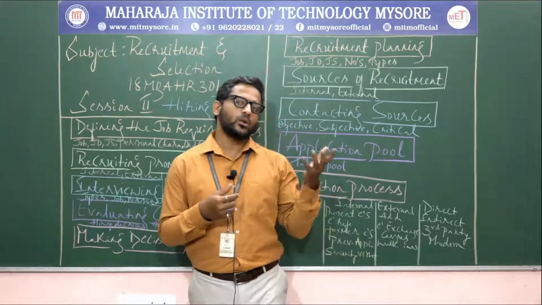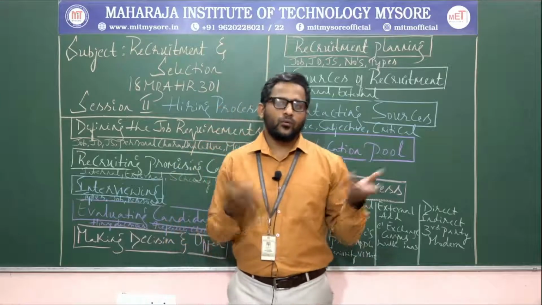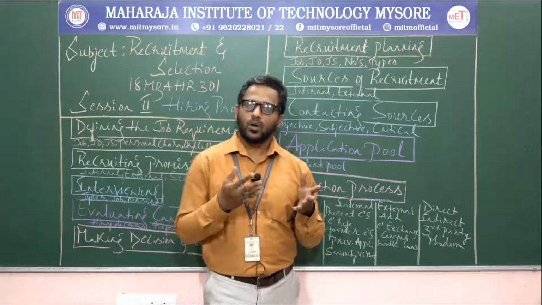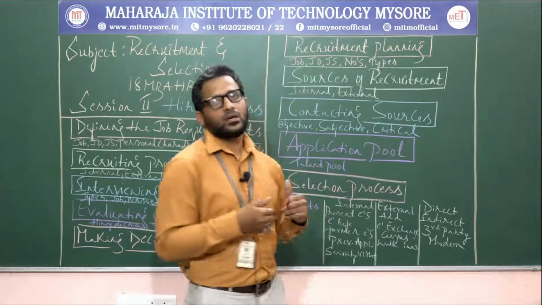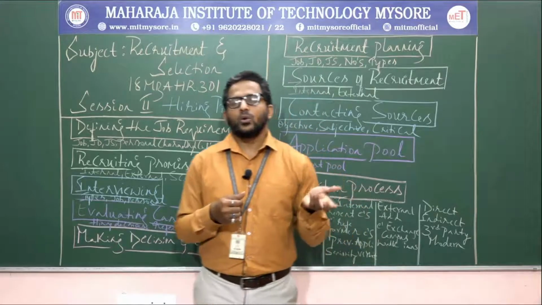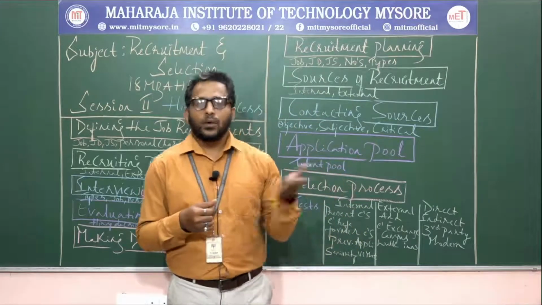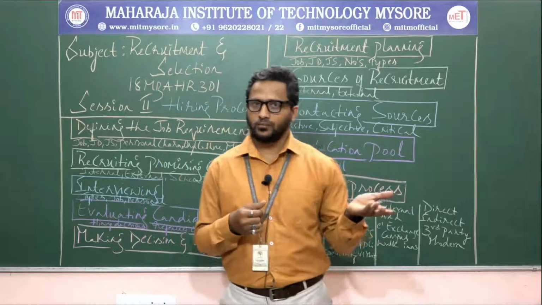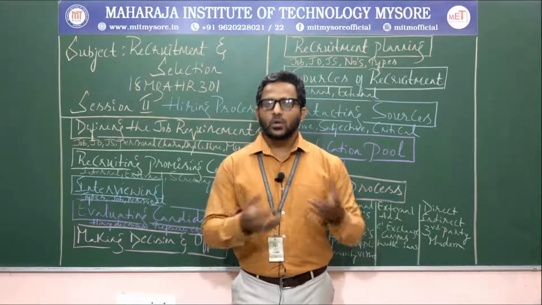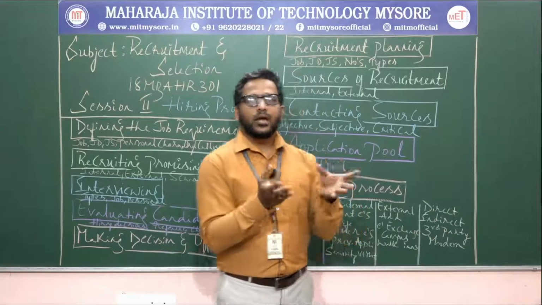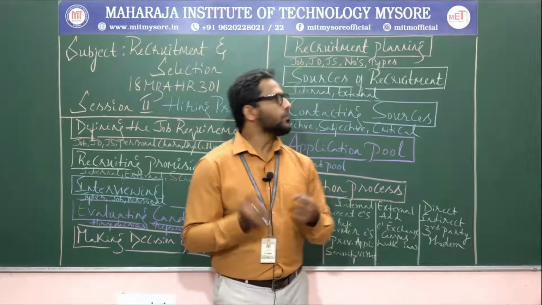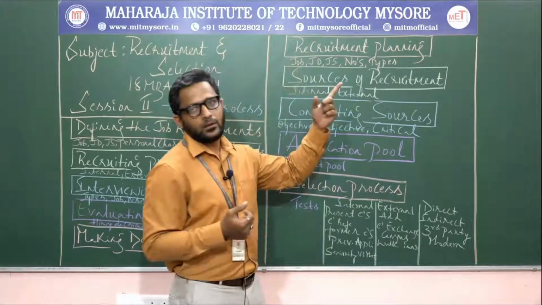whether I'm recruiting 500 people, 200, 400, 50, 1, 2, so the number specification should also be there. And the types, that is the nature of hiring: whether I'm recruiting full-time, part-time, apprentice, trainee, casual, outsourcing, and whether for existing jobs or new jobs. So like this you have to state the types of recruitment also. This is the recruitment planning here.